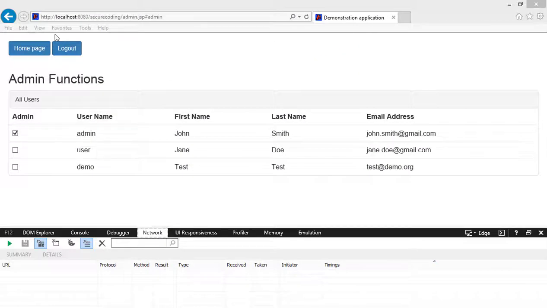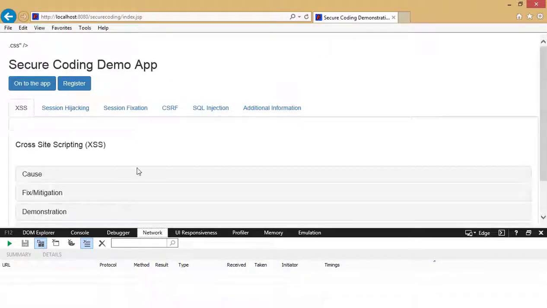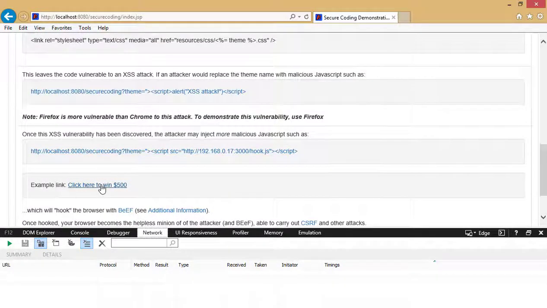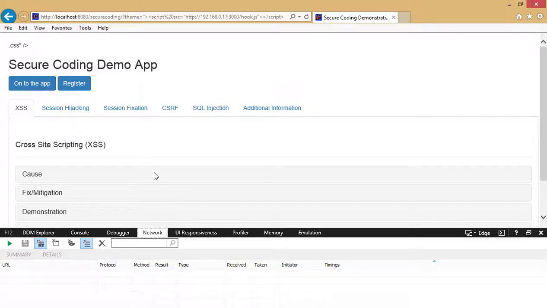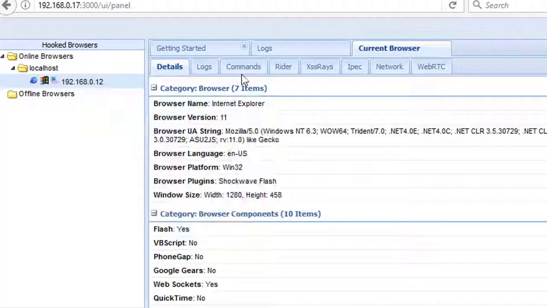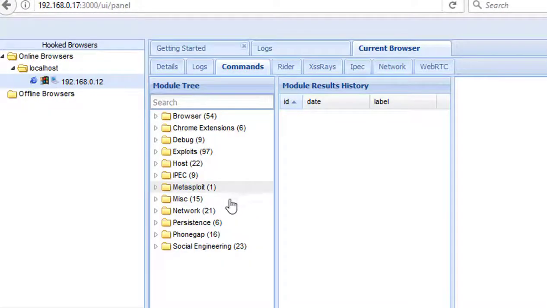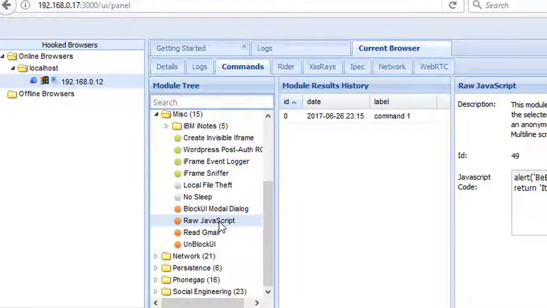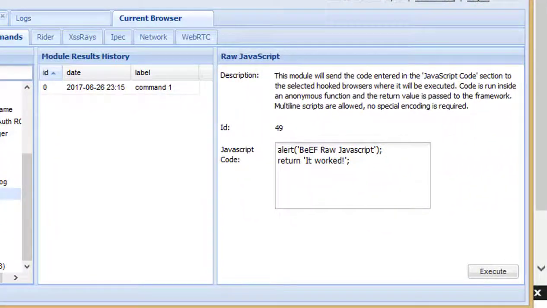I'll switch back to the victim's browser and hook it with a Cross-site scripting attack. If I navigate to the BeEF console and locate the victim session, I can send a JavaScript fragment. In this case, the AJAX request I want the browser to send. You're also supposed to be able to forge requests through the Writer tab, but I always have problems getting that to work, and I just find this to be easier.